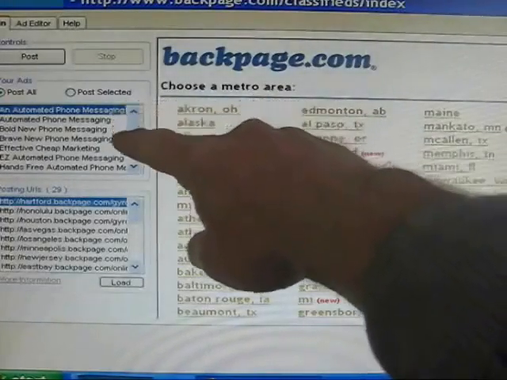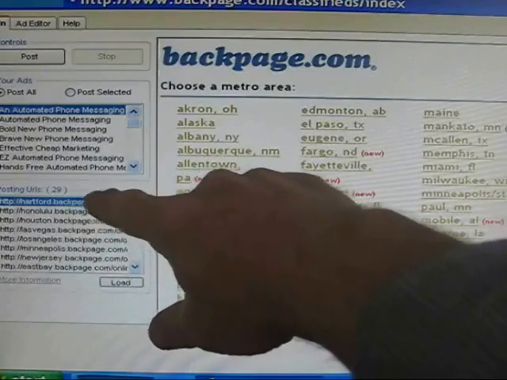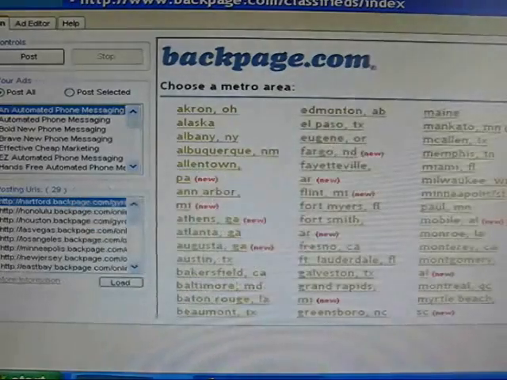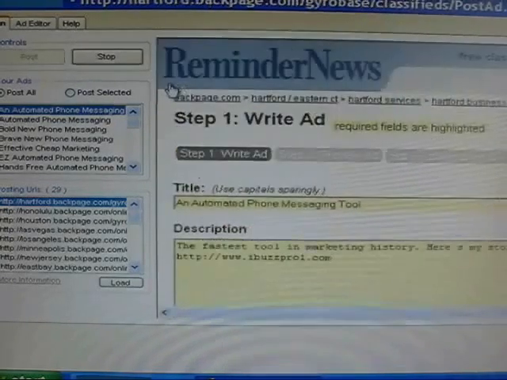You're going to notice that it starts at the first ad and goes down through, and it starts at the first city and goes down through. The first city is Hartford, then it goes to Honolulu, Houston, and Las Vegas. When you're ready to post, you just click post. It's going to go very fast. So here we go. Watch this, okay?